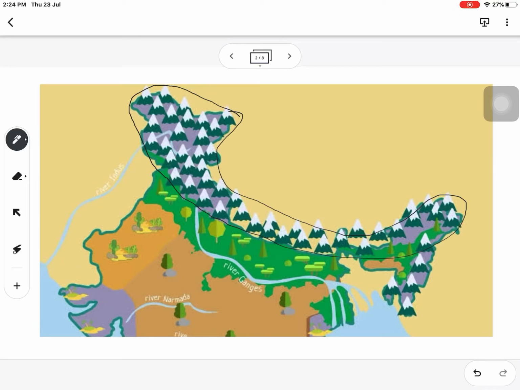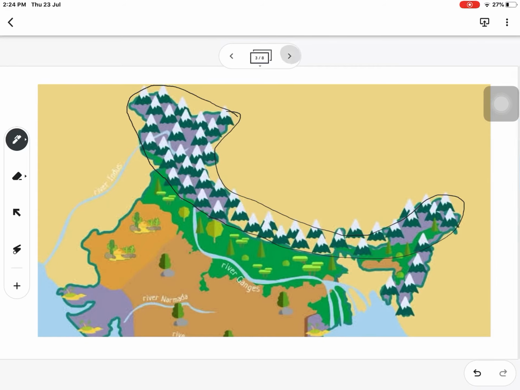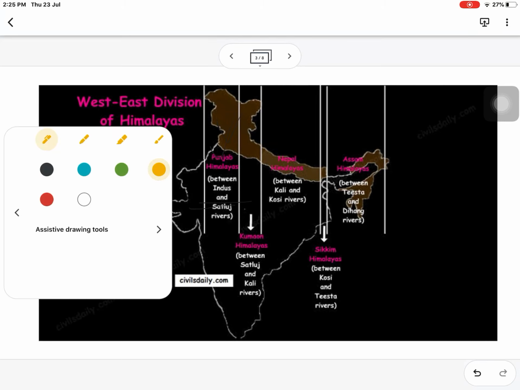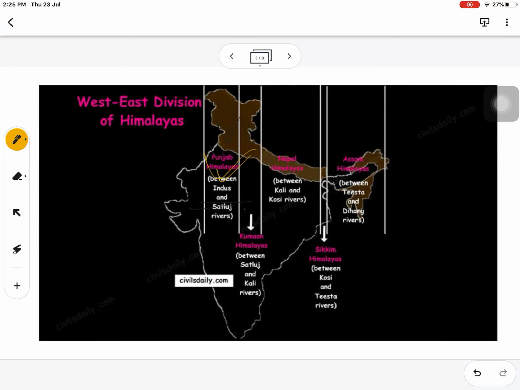And here we can see some longitudinal and latitudinal division of this Himalayas region covering Jammu Kashmir, Uttaranchal, Arunachal Pradesh, Assam, these states. Here we can see the east-west division of the Himalaya region. Generally the western part, between the Indus river and the Satluj river, is known as Punjab Himalaya.